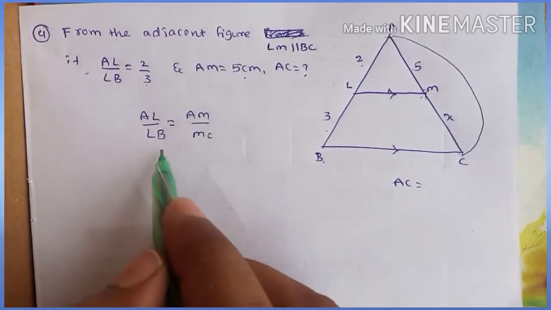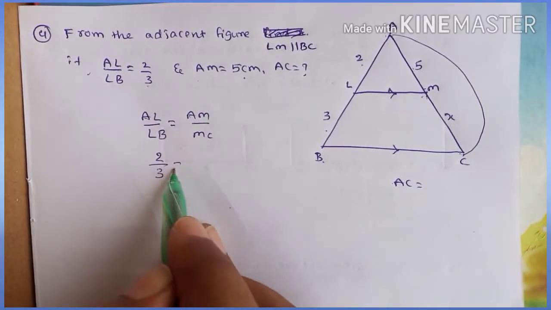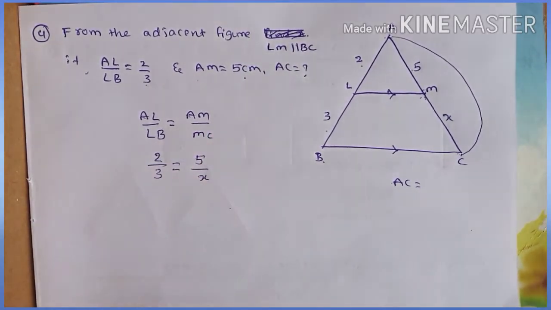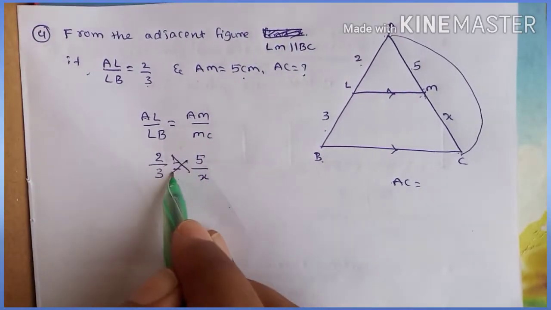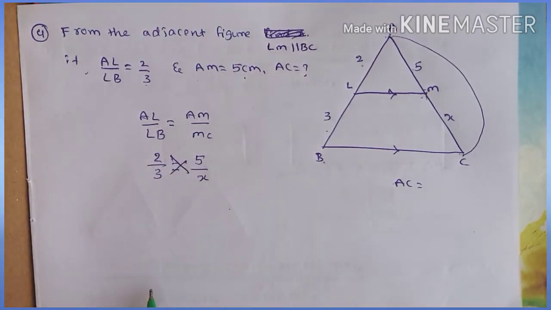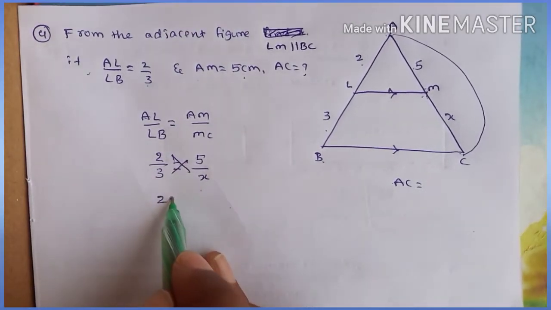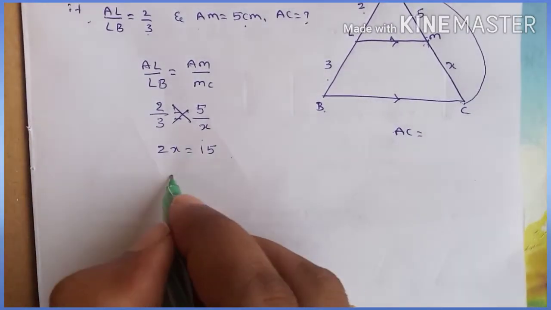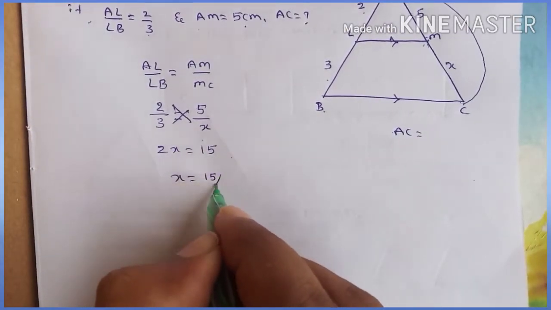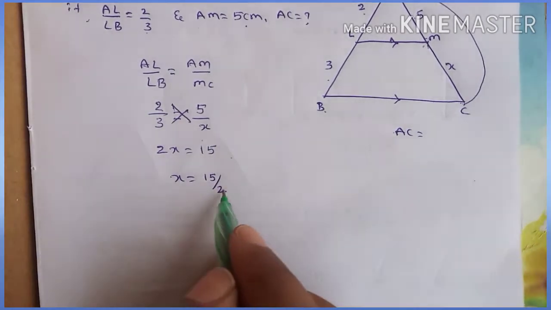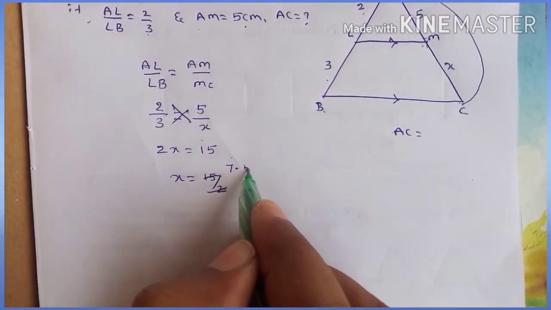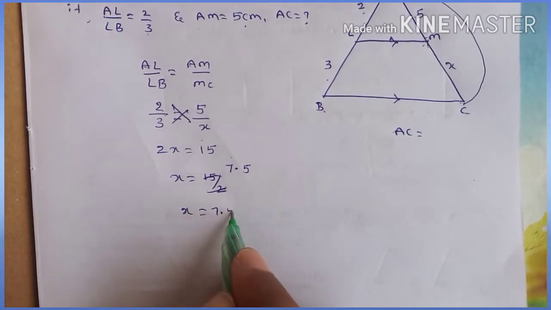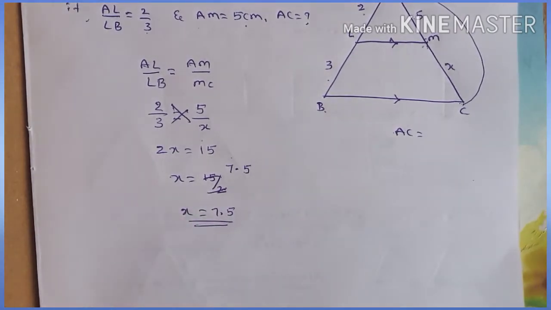AL by LB is given as 2 by 3, equal to AM value 5 over MC, which we don't know, so make it X. Now multiply: 2X is equal to 3 fives are 15. Then the value of X is equal to 15 by 2, which is 7.5.